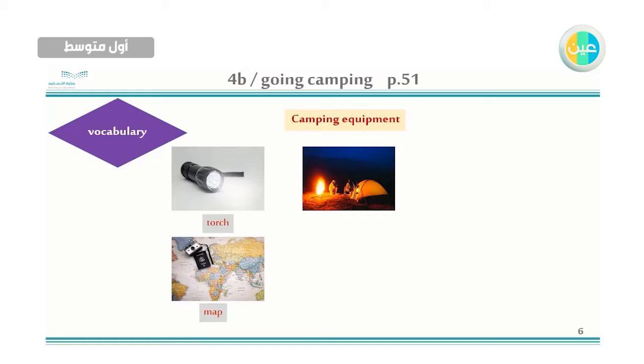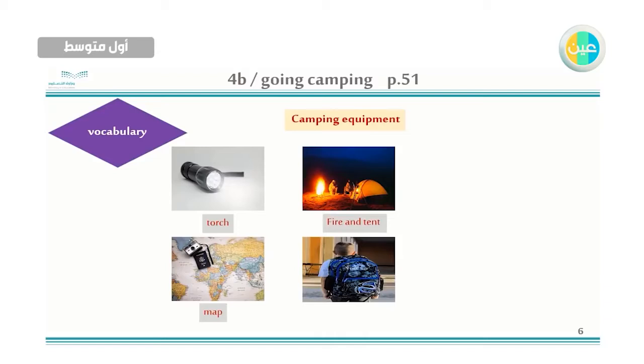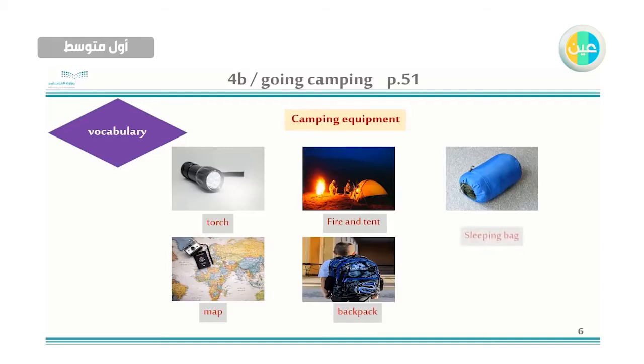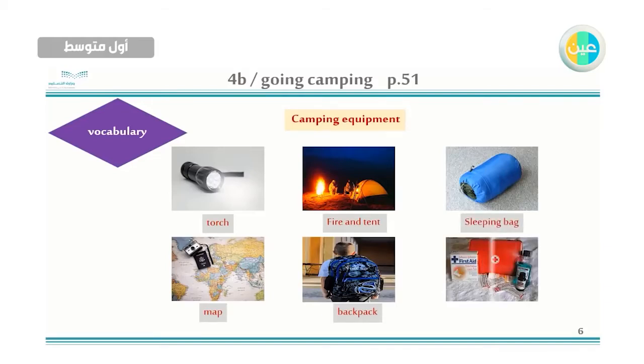This is a tent, fire, backpack, okay? Sleeping bag, first aid kit. When you get injured, you have to use a first aid kit. إسعافات أولية.